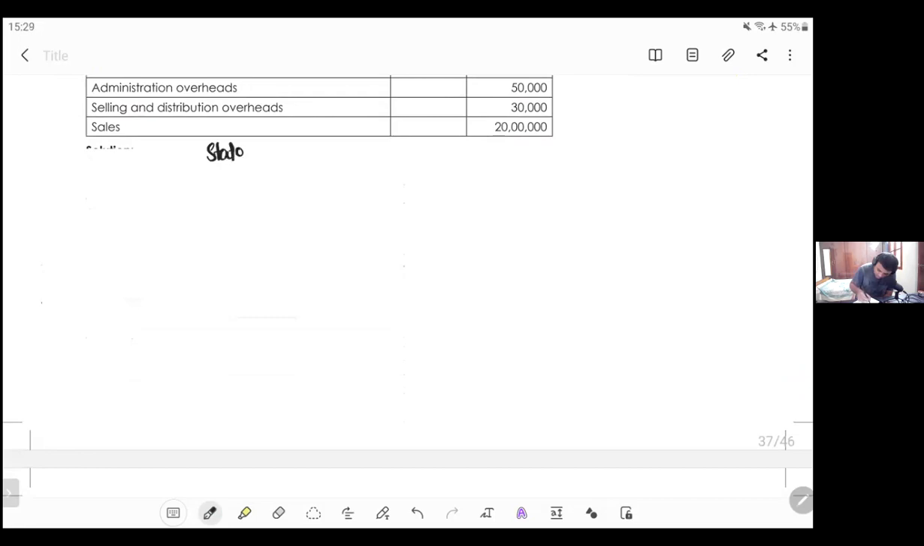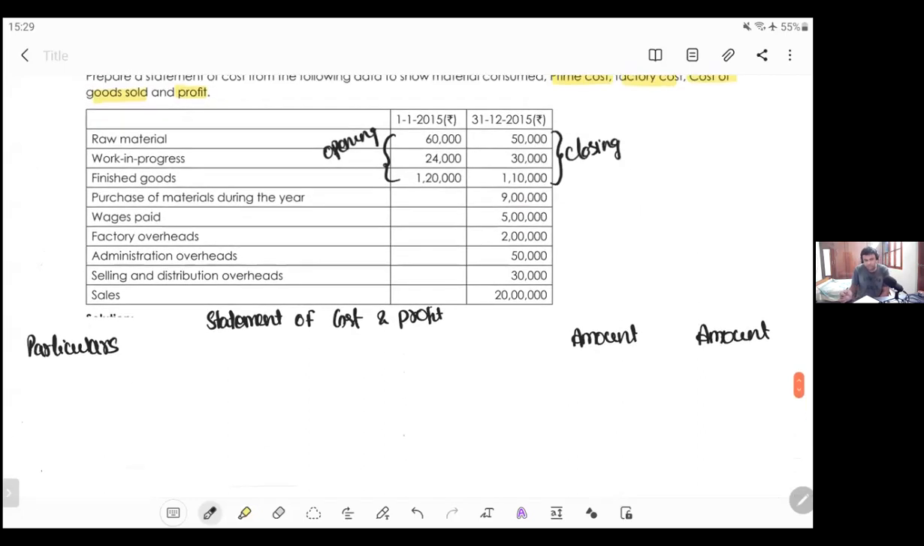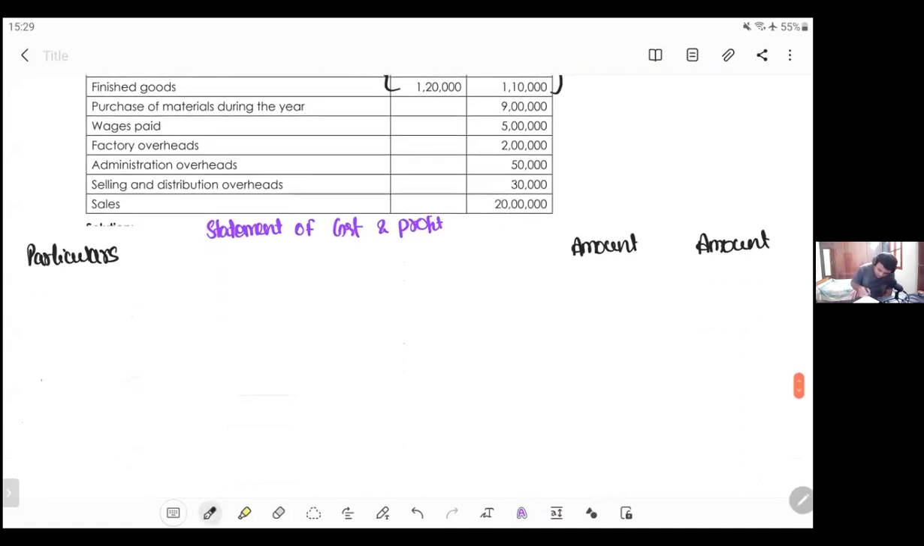Statement of cost and profit. Three columns I'll keep: particulars, amount column, and amount column. First, what you'll write, my dear friends. First, we will write regarding direct material consumed, right? That's how the hierarchy goes on. First, let's go for direct material consumed.